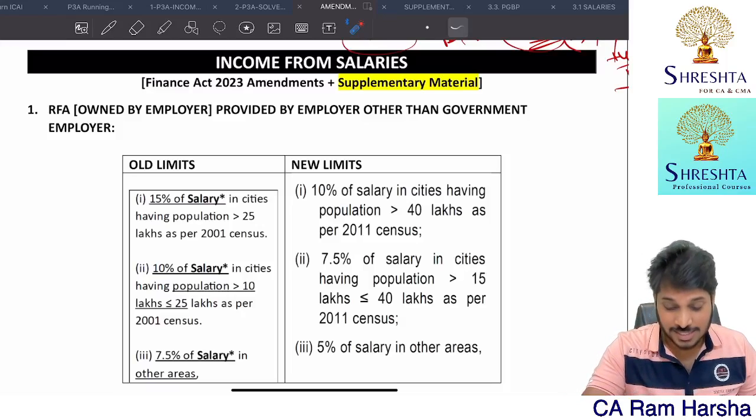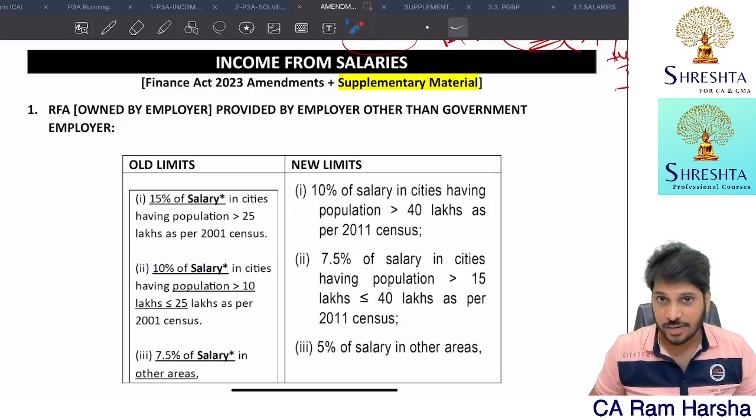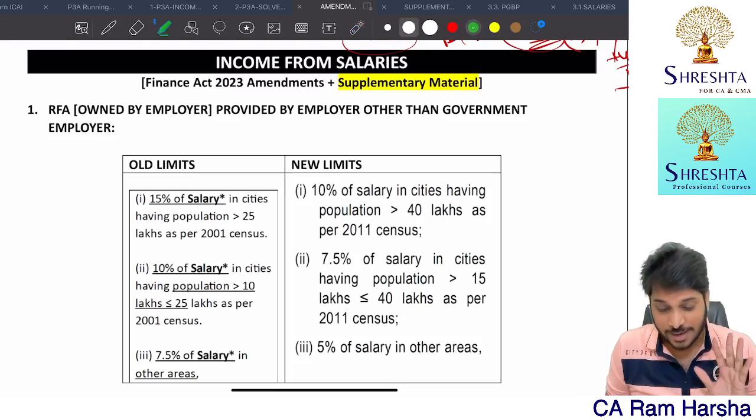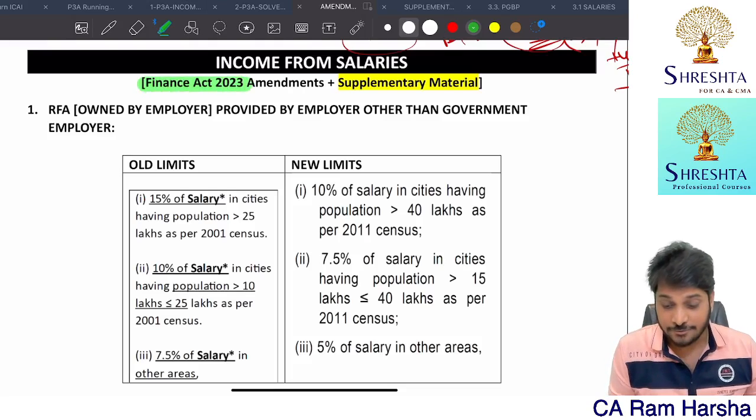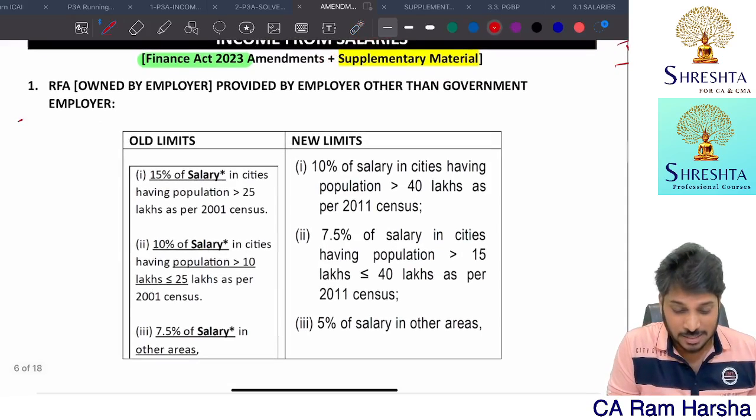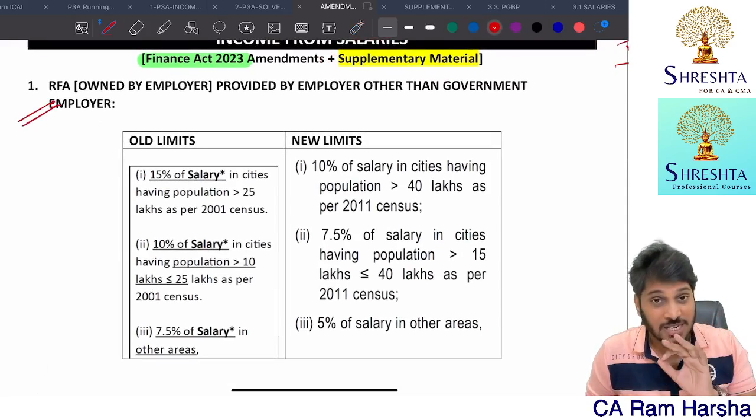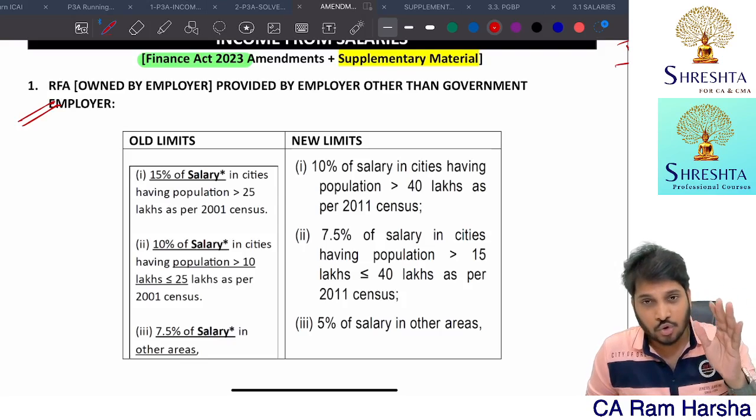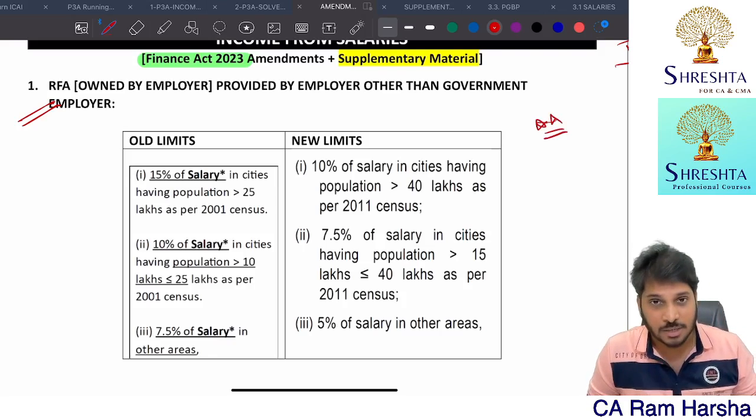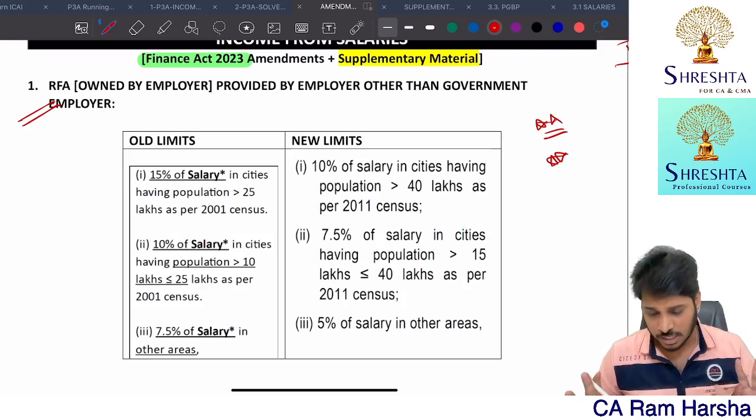So let's begin with the salaries related amendments for May 24 or even September 24 exams. In this we have Finance Act 2023 amendments. Of course, we also have supplementary material related amendment. Especially this rent-free accommodation valuation has changed now. Even those of you who followed the latest ICM study material applicable for May, you have to go through this particular amendment. This is a very important amendment, no doubt about it. This is going to be tested for sure. I'm thinking so. Getting it?